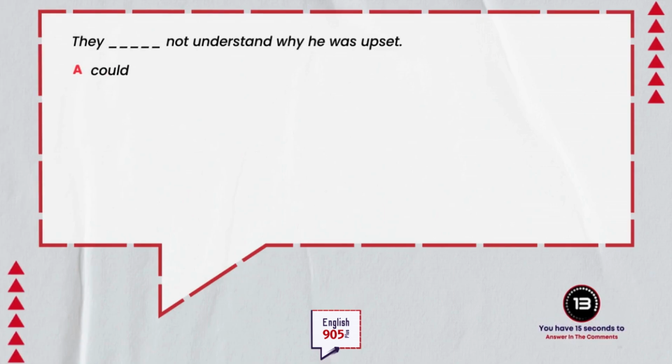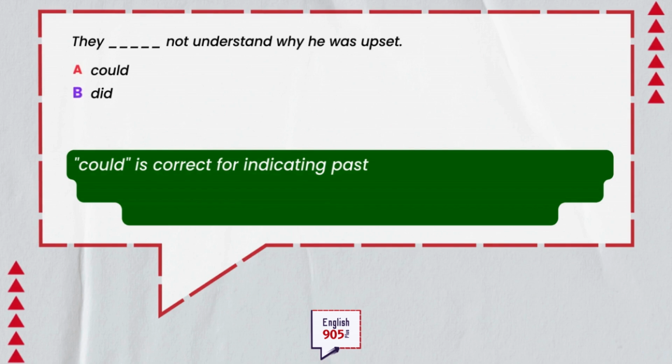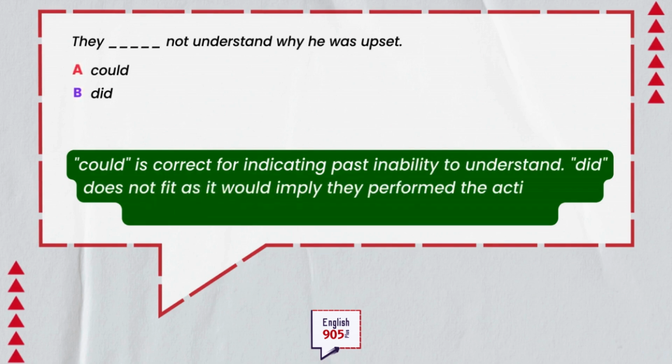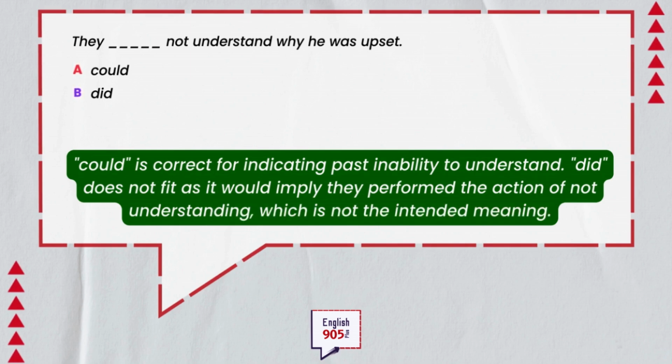A. They could not understand why he was upset. B. They did not understand why he was upset. Which one is correct? Answer in the comments below. Could is correct for indicating past inability to understand. Did does not fit as it would imply they performed the action of not understanding, which is not the intended meaning.